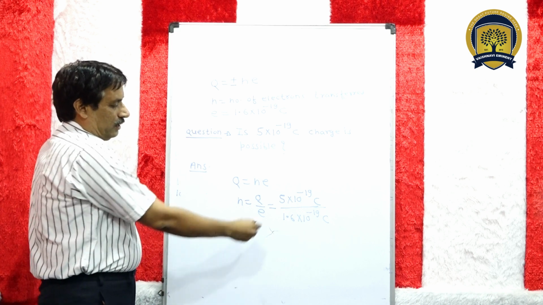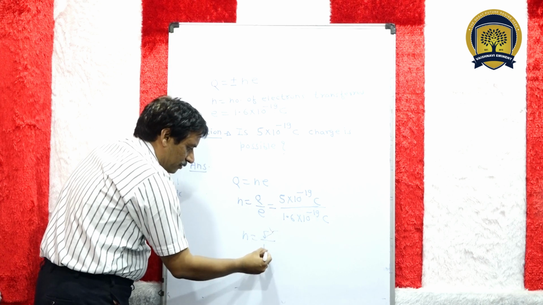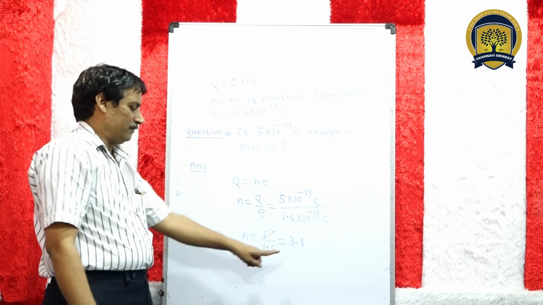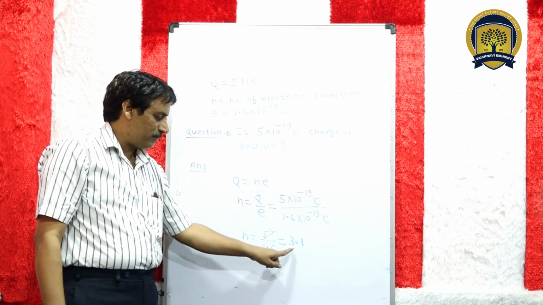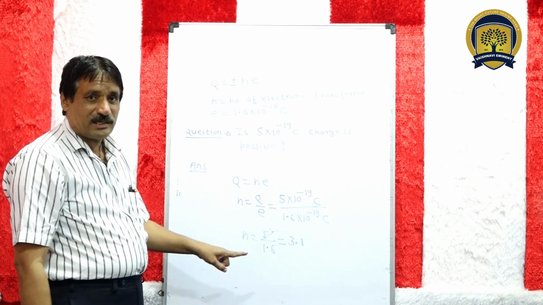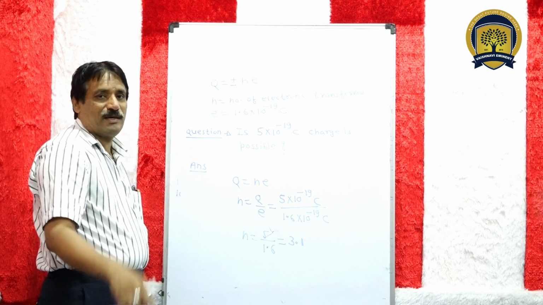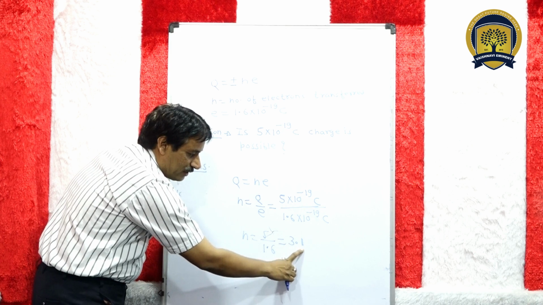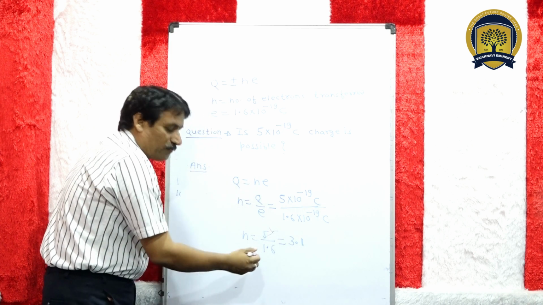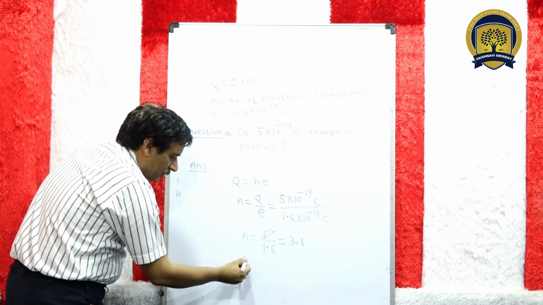Okay, this will cancel out, so n equal to 5 upon 1.6. Solve करेंगे तो this will be 3 point something, approximately 3.1. But according to the principle of quantization, n is always an integer, but here it is not an integer. 3.1 is not an integer. So from the principle of quantization, this charge is not possible.